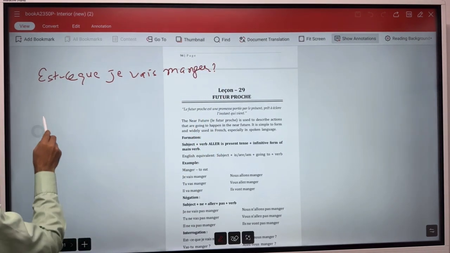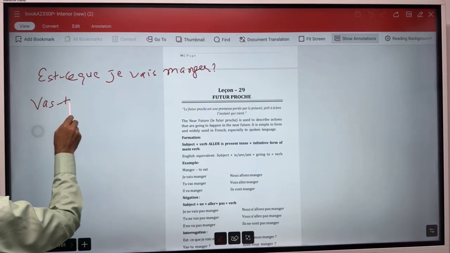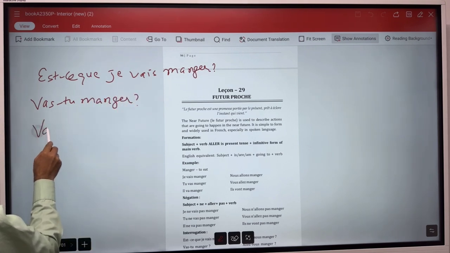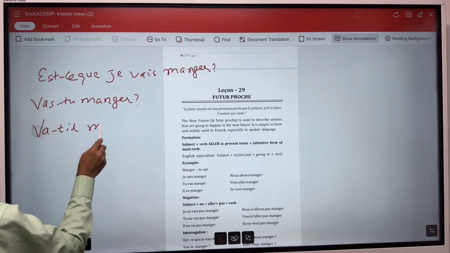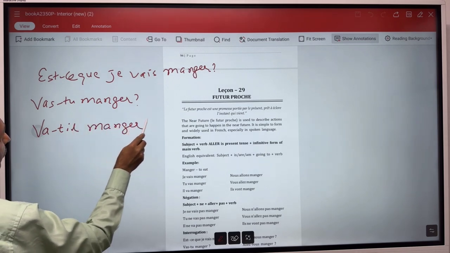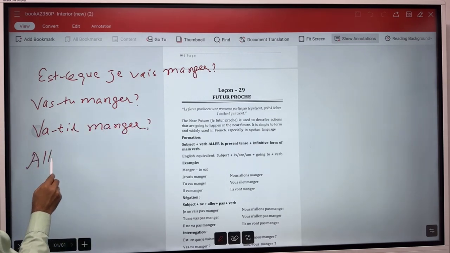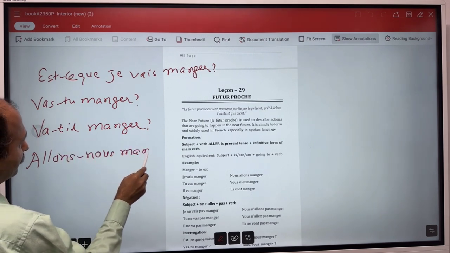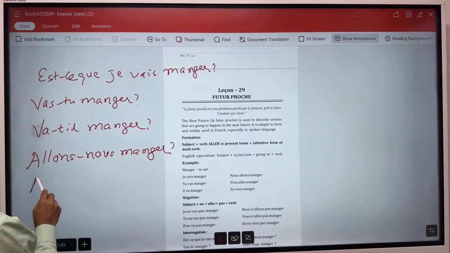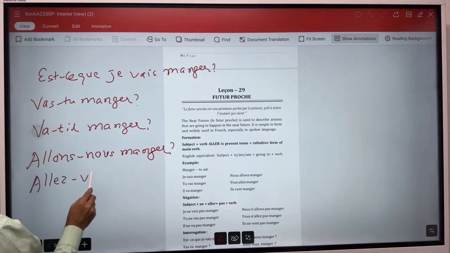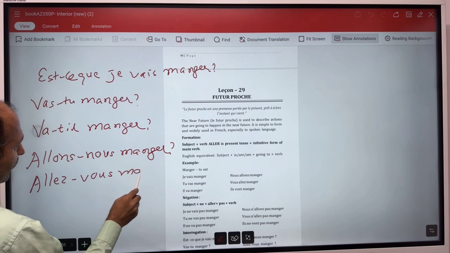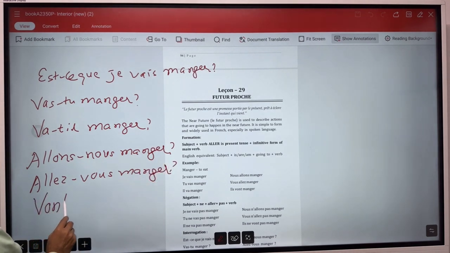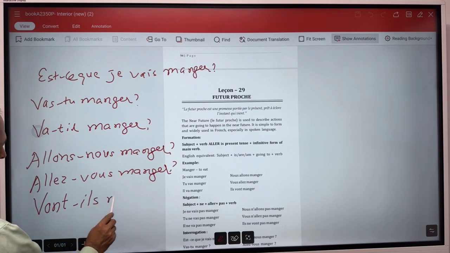With others, you will write like vas-tu manger, va-t-il manger, allons-nous manger, allez-vous manger, and vont-elles manger.